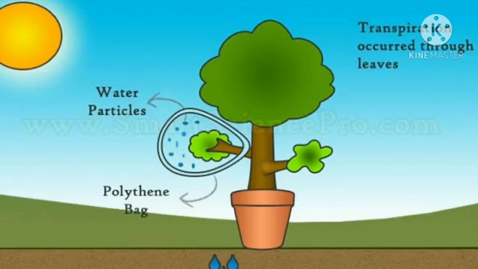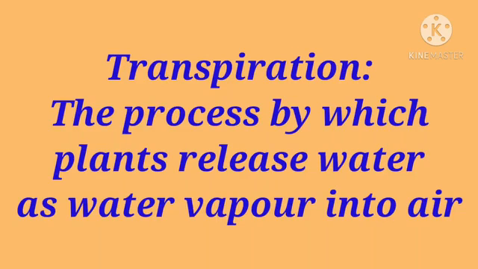The remaining water they release into the air as water vapor. This process is called transpiration. I think you have learned this in biology classes. So, transpiration is the process by which plants release water as water vapor. By two processes, evaporation and transpiration, water from Earth's surface goes into the air as water vapor.